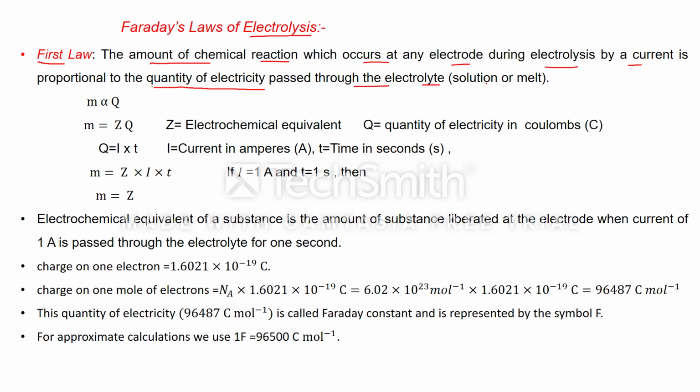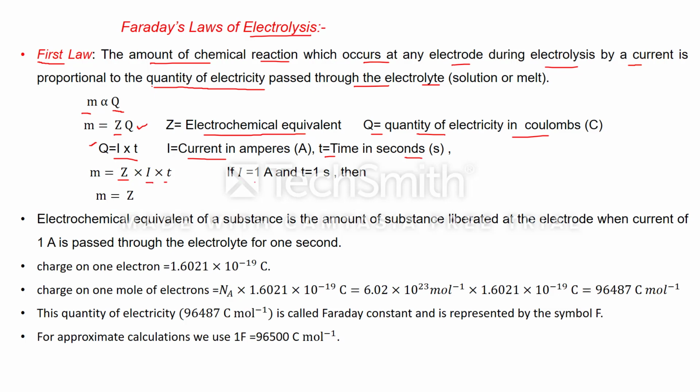The electrolyte may be in the form of an aqueous solution, or it may be in the molten state. Mathematically, we can say the mass of any substance deposited or liberated is directly proportional to the amount of electricity. If we remove the proportionality sign, another constant comes in, Z, where Z is the electrochemical equivalent and Q is the quantity of electricity in coulombs. And this Q is given by I into T, where I is the current in ampere and T is time in seconds. If we place Q equal to I into T in this formula, we get m equal to Z into I into T.